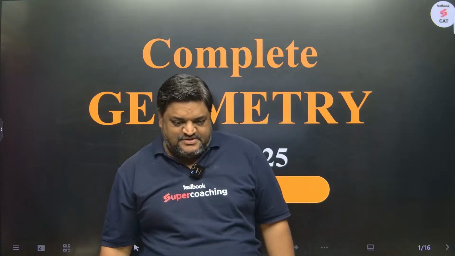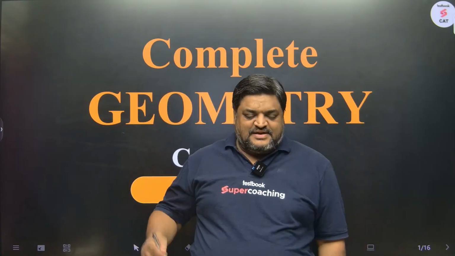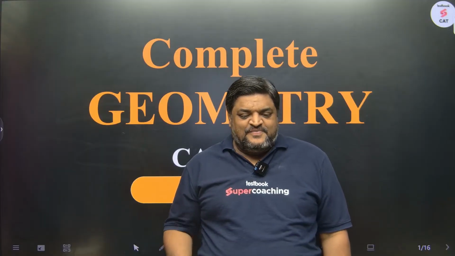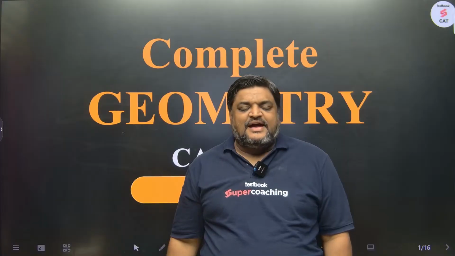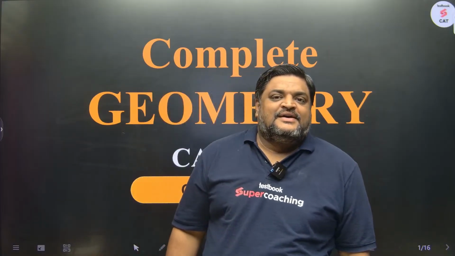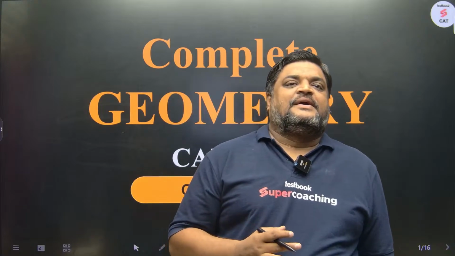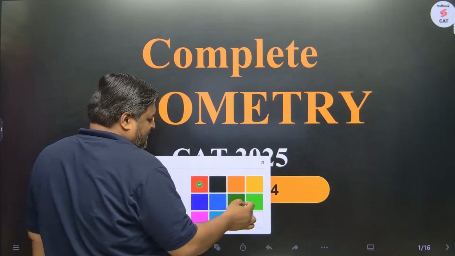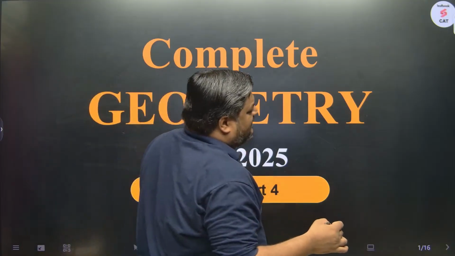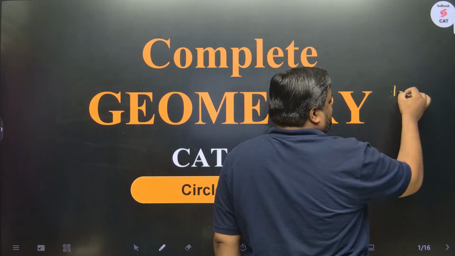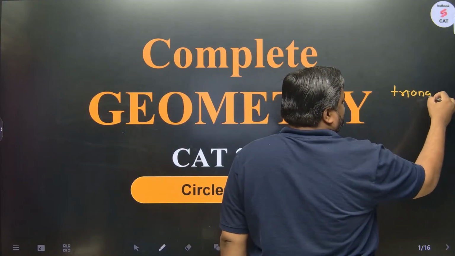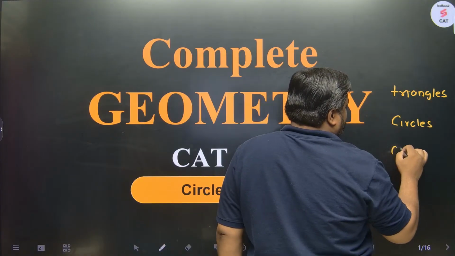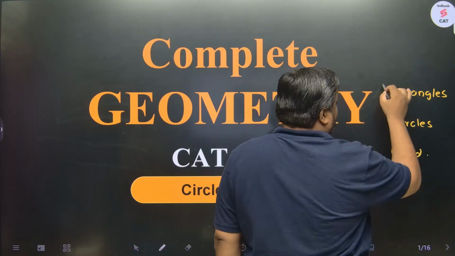This is Ashish Kumar. I welcome you to another very good, very informative, very important session for all those who are preparing for CAT or OMETs 2025. Today's session is a little different. We started geometry, and in geometry we have taken care of triangles, circles and quadrilaterals. We have taken care of all of these things, right?